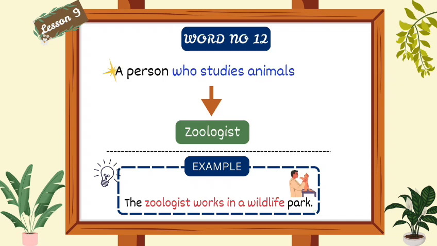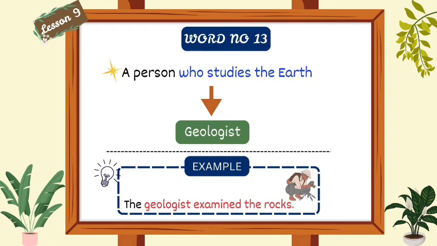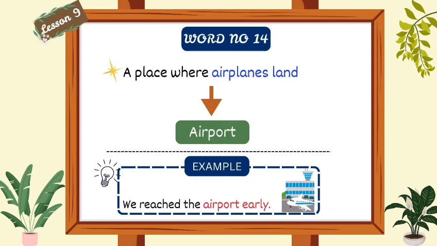Word number 12. A person who studies animals. We will say zoologist. For example, the zoologist works in a wildlife park. Word number 13. A person who studies the earth. We will say geologist. For example, the geologist examined the rocks. Number 14. A place where airplanes land. We will say airport. For example, we reached the airport early.